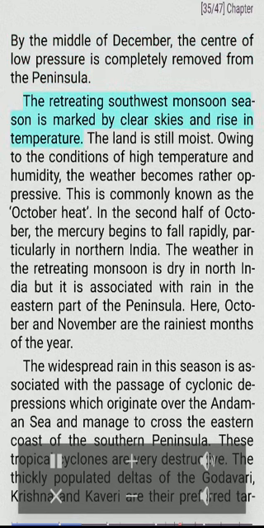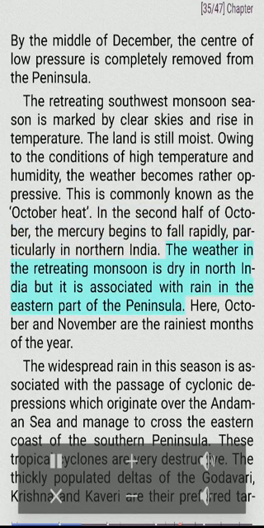The retreating southwest monsoon season is marked by clear skies and rise in temperature. The land is still moist. Owing to the conditions of high temperature and humidity, the weather becomes rather oppressive. This is commonly known as the October heat. In the second half of October, the mercury begins to fall rapidly, particularly in northern India.